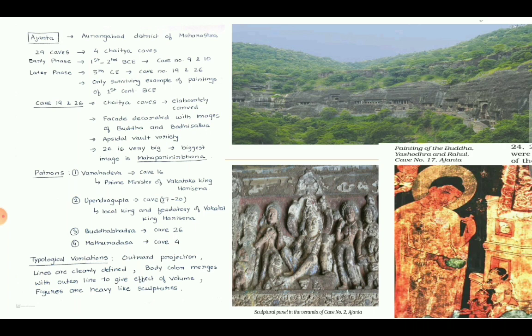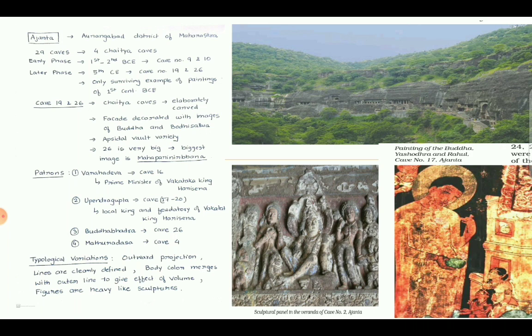So let us see the features of caves 19 and 26. These are Chaitya caves elaborately carved. The entrance is decorated with images of Buddha and Bodhisattva. The roof is of the apsidal vault variety. It is not flat. Cave 26 is very big and the biggest image is the Mahaparinirvana image.